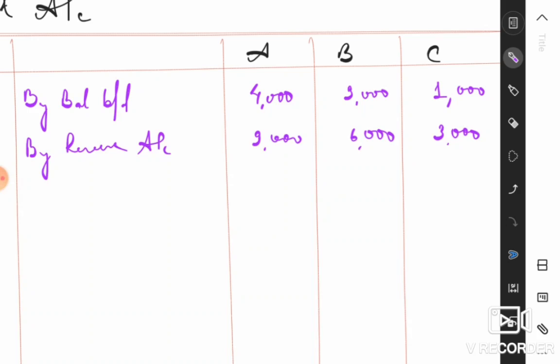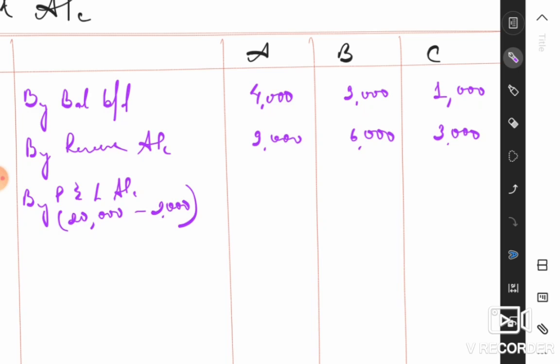Okay, there is an amount worth rupees 2,000 which should be adjusted, and since there are no bad debts in the question, no provision for bad debts also, we'll just adjust it from the profits. Okay, we'll just pay off the bad debts from our profits. Therefore, next you write by profit and loss account. Total profit is rupees 20,000, but we are adjusting an amount of bad debts worth rupees 2,000.